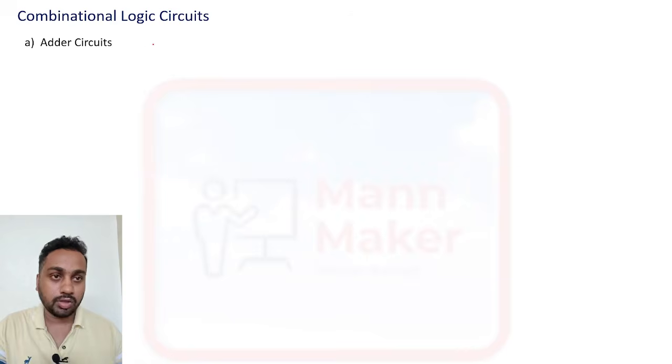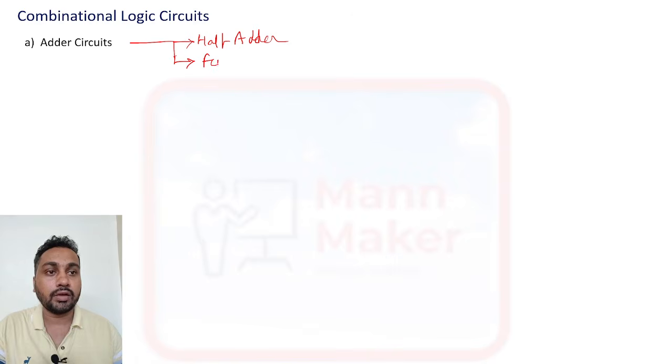First, we will start with combinational logic circuits. We have the adder circuit. Adders are generally of two types: first the half adder circuit, then the full adder circuit.